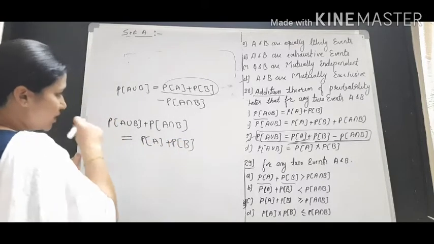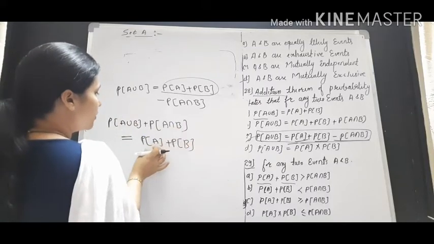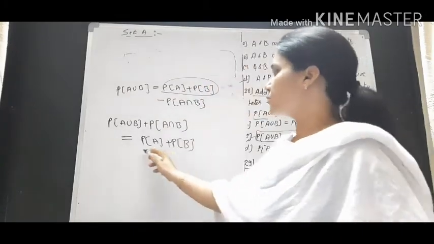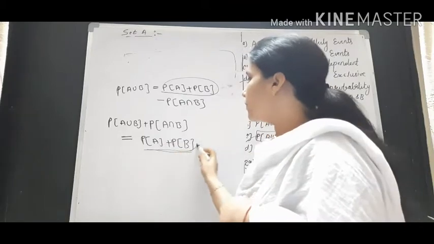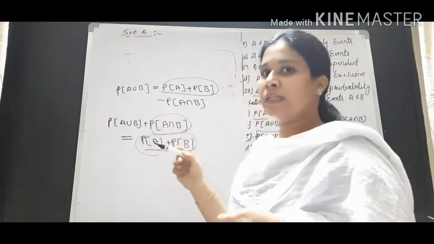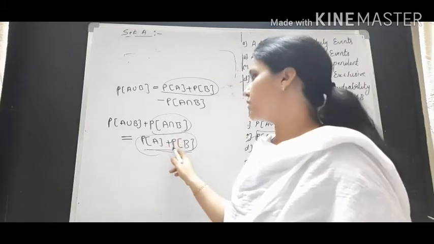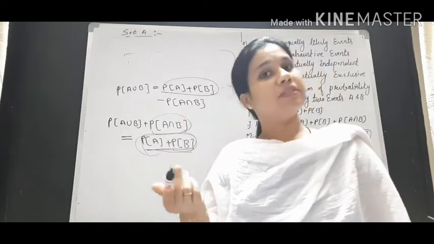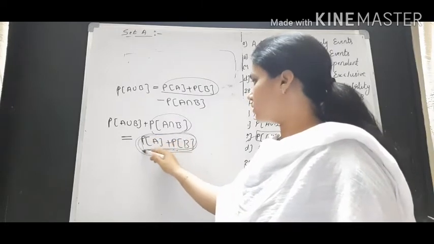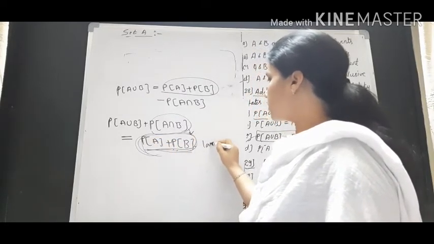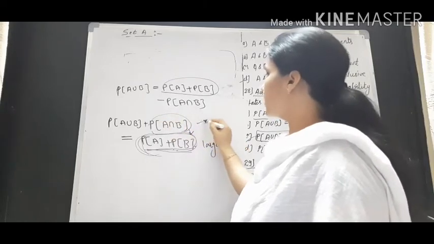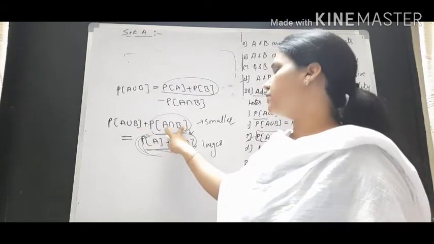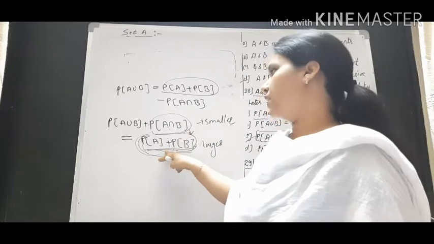Now see carefully. When you add A union B to A intersection B, you get probability of A plus probability of B. So if you compare probability of A plus probability of B with only A intersection B, A intersection B will be smaller, because after adding the two terms we get the larger term.